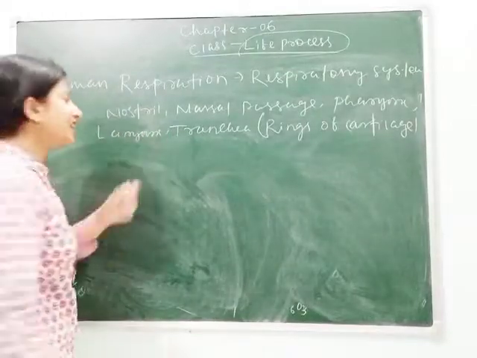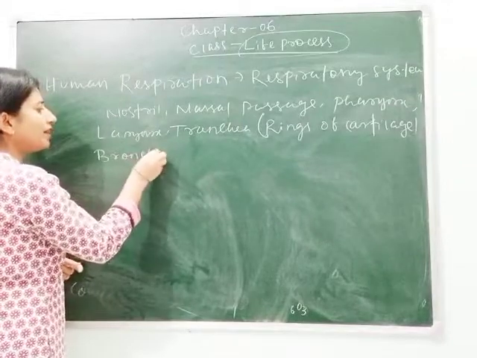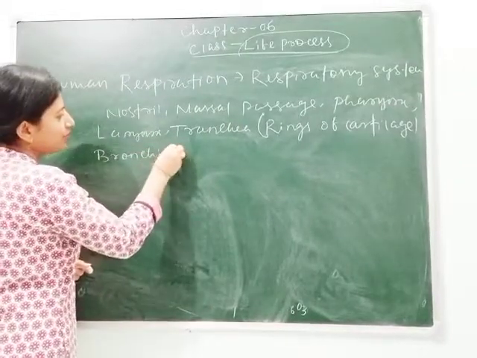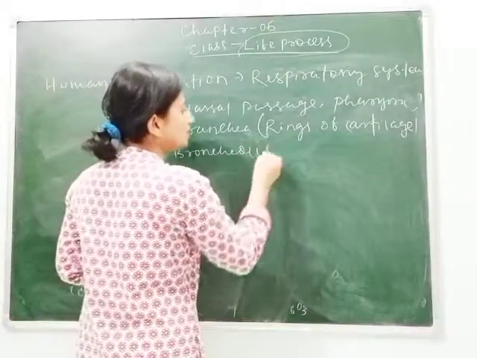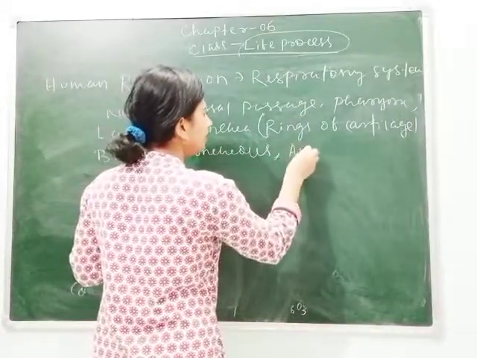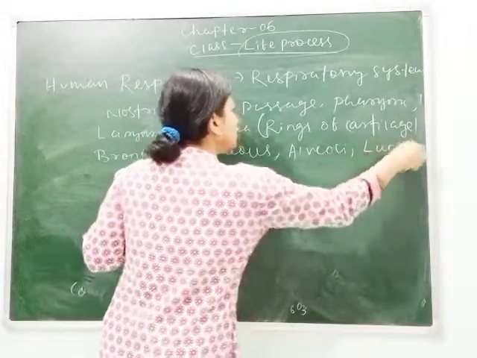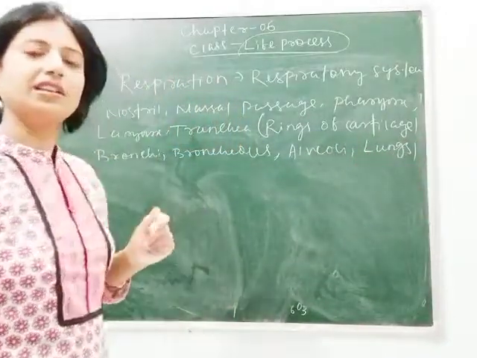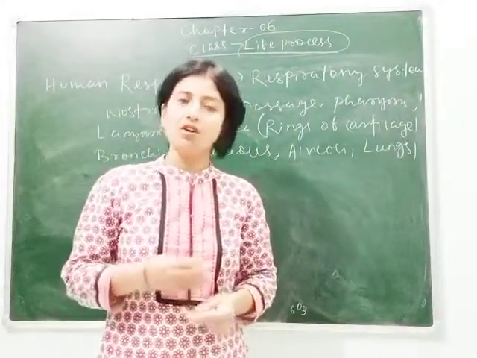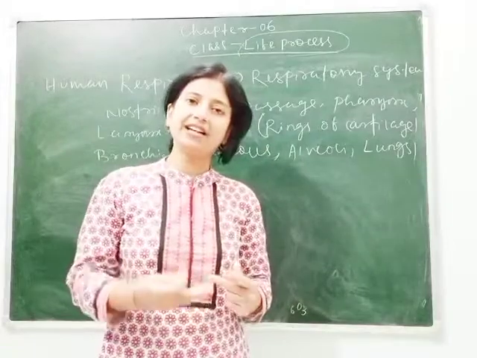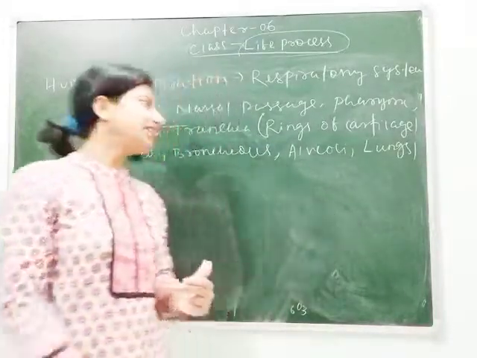Larynx, trachea, then your bronchi, then bronchioles, then alveoli, and of course lungs. So all the vertebrates, including human beings, have a pair of lungs for respiration. It is the characteristic feature of all the vertebrates, the presence of lungs for respiration.